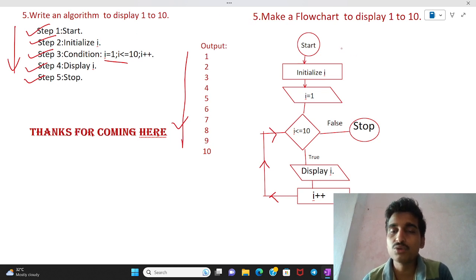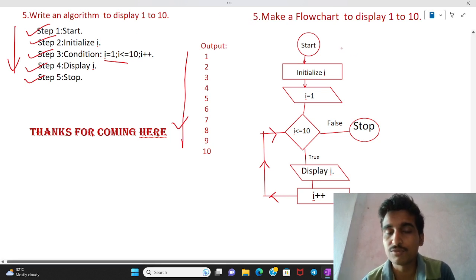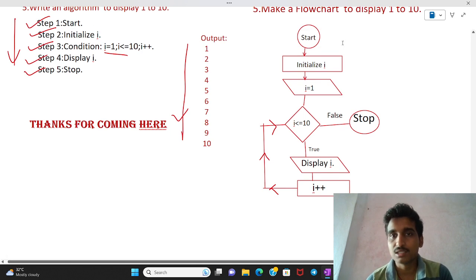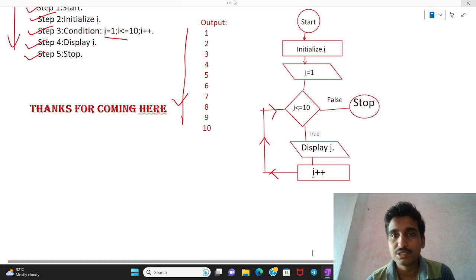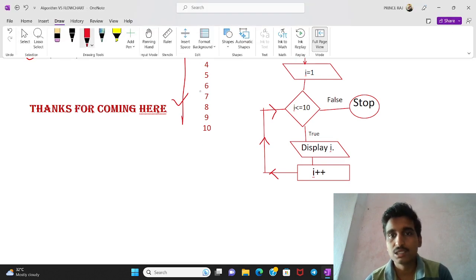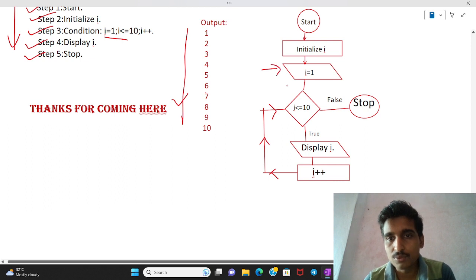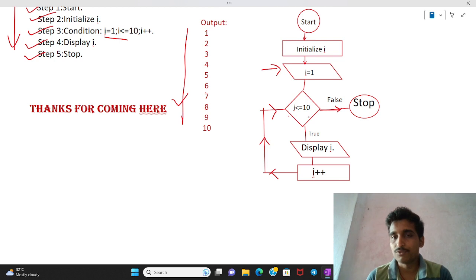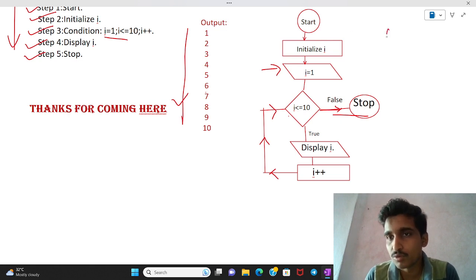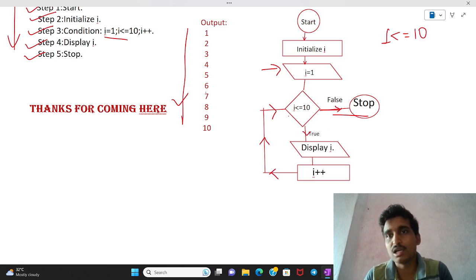But in a flowchart, how can the user represent it? In a flowchart, first we put the start button, then initialize I equal to 1, then the condition I less than or equal to 10. If I is less than or equal to 10, the flow continues, otherwise the stop button comes. If the condition is false, then the flow goes outside.